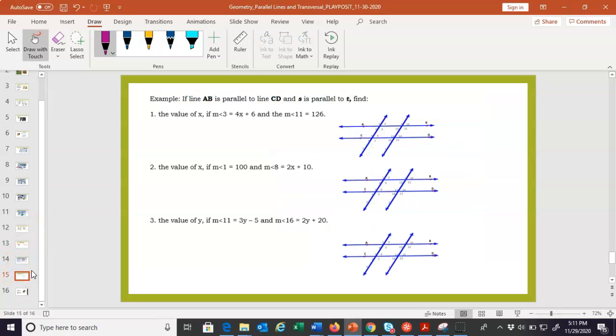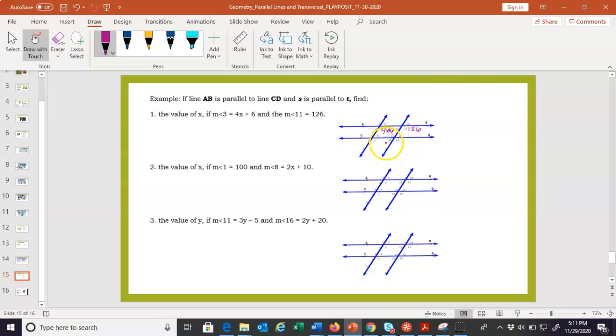All right, here's 3 more examples. And I have the same diagram for each one just so you could write on it. So this time they tell us some angle measures. Angle 3 is 4x plus 6. This is really tiny, sorry. That's 4x plus 6. And angle 11, where's angle 11? Oh, right here, is 126.